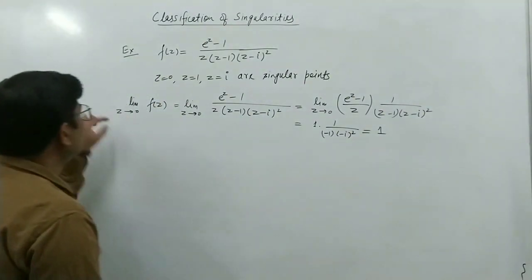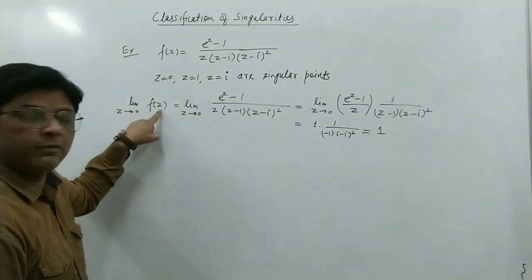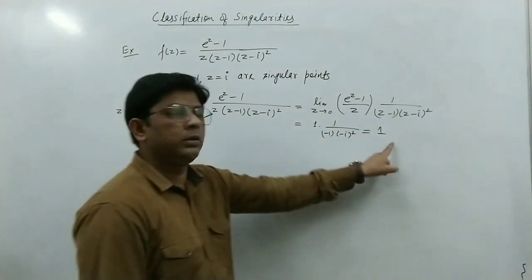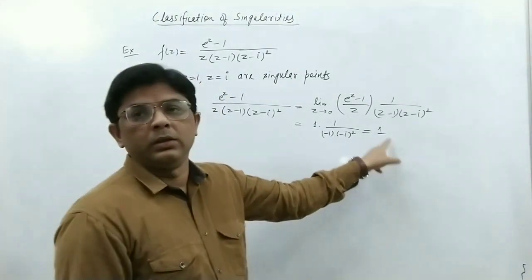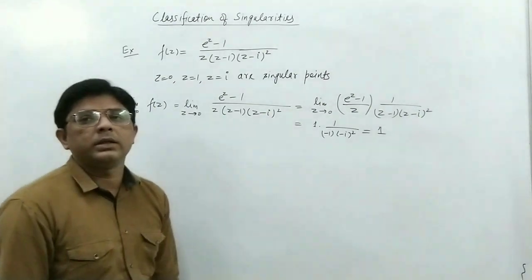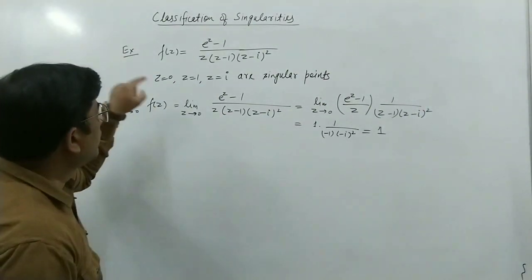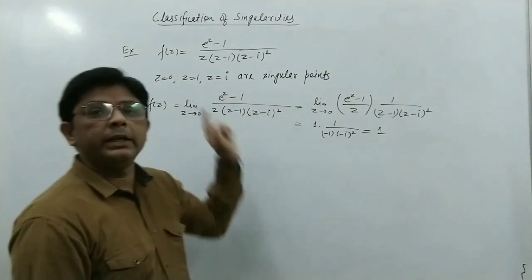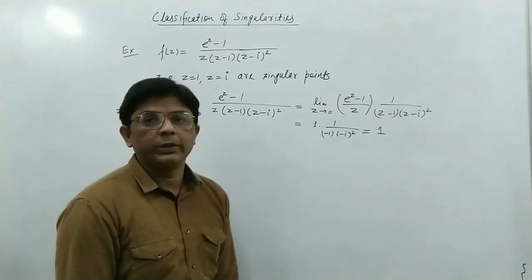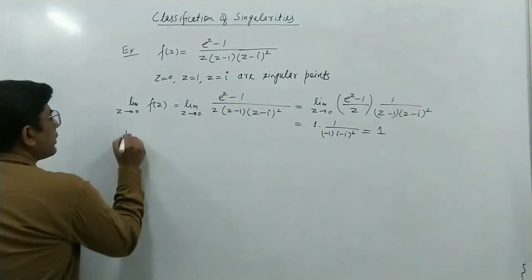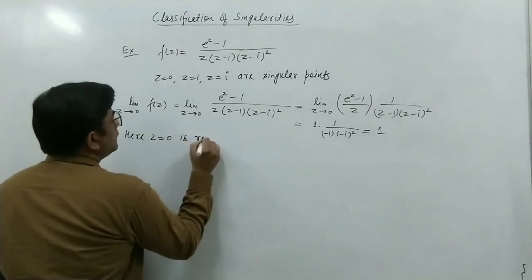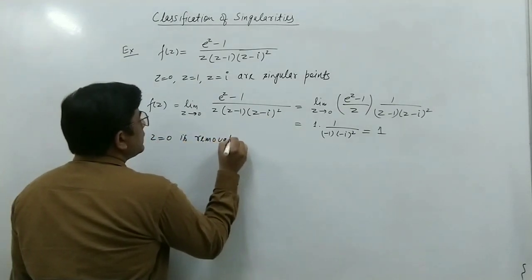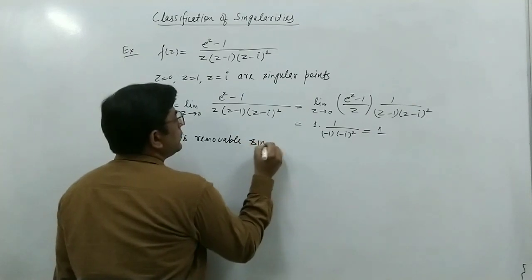Here we see that the limit of this function f(z) as z tends to 0 is 1. That is, it is finite, it exists. It means when the limit exists as z tends to 0, this singular point is a removable singular point. So here z = 0 is a removable singular point.